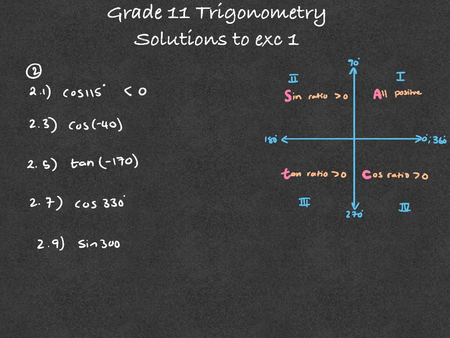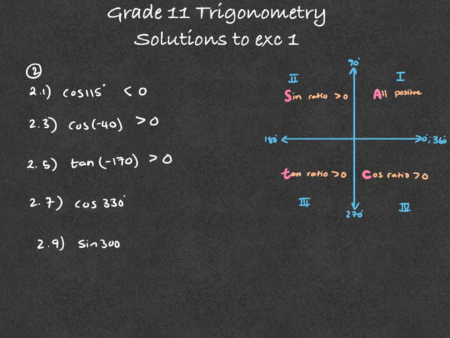Next one, cos minus 140 degrees is in the third quadrant, which is 40 degrees in the clockwise direction. So who's positive in the fourth quadrant? Hey, cos, baby. So that would mean it will have a positive ratio. The ratio will be positive. Next one, tan minus 170. Minus 170 is going to be here, right? So that's in the third quadrant. Who's positive in the third quadrant? Tan, baby. So that would mean that ratio would be positive.